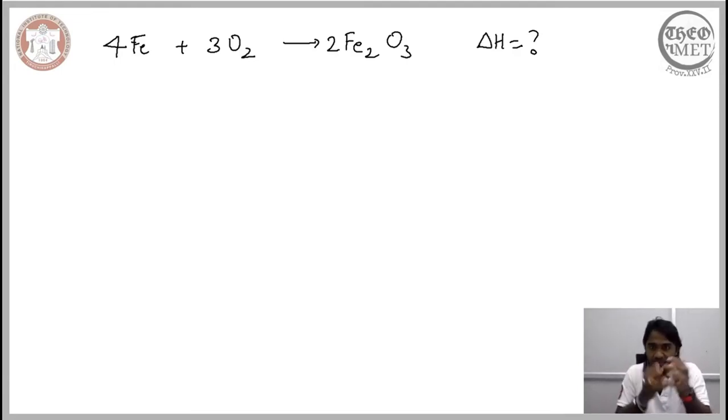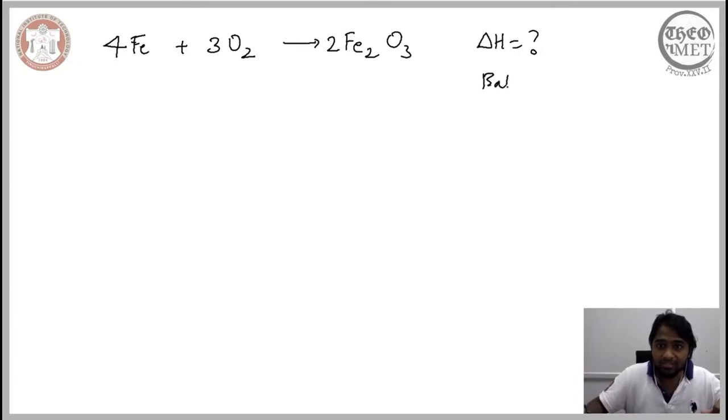Even though we might represent a given reaction in an imbalanced way, when we calculate the enthalpy or thermodynamic change associated with it, it is for the balanced case. Whatever thermodynamic changes, be it enthalpy change or otherwise, we calculate exclusively for the balanced reaction.